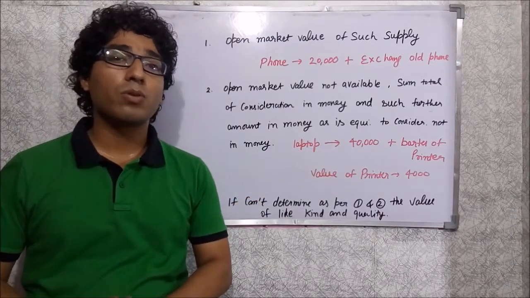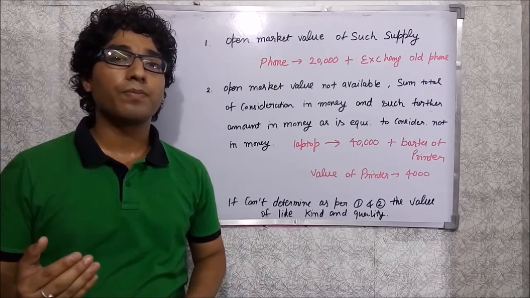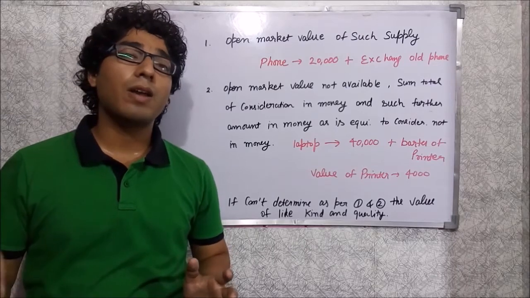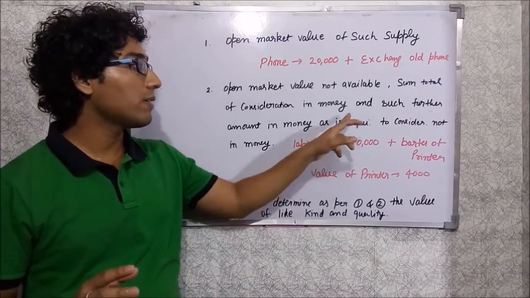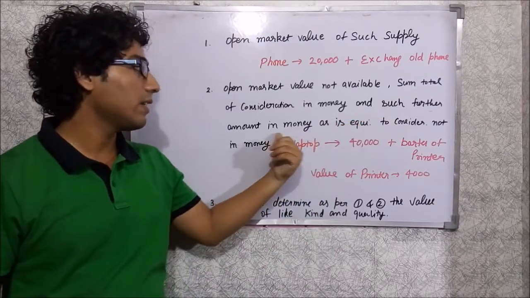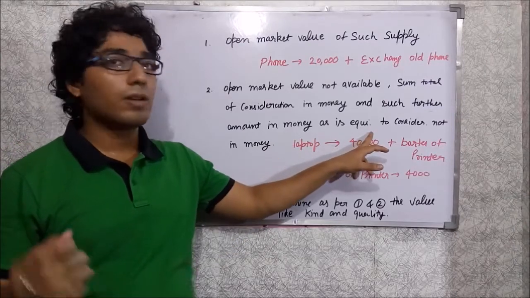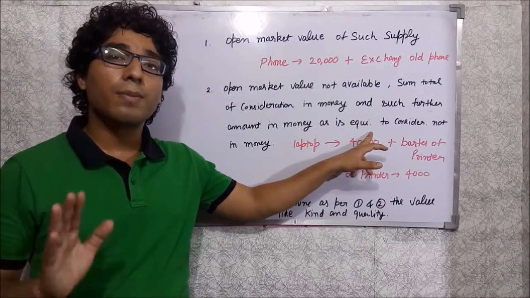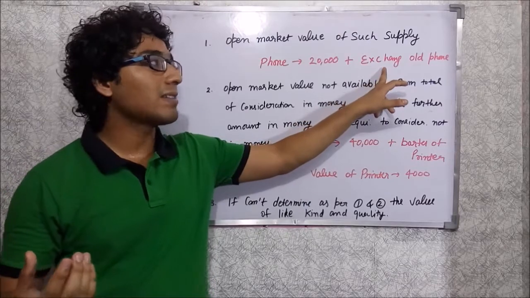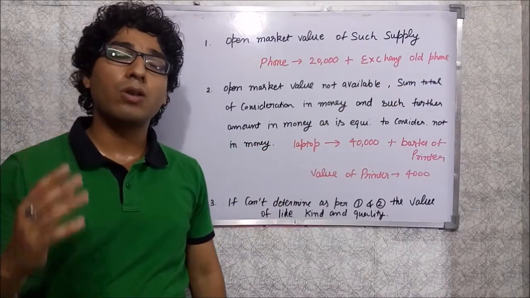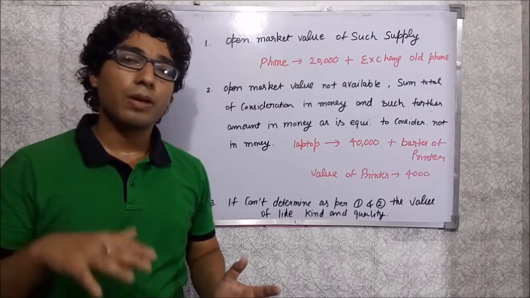So in our case, suppose you got 20,000 rupees plus the old mobile phone. If you don't know the open market value of the mobile phone, then the valuation will be 20,000 rupees plus such further consideration in money as is equivalent to the consideration not in money. So we have to add up the amount which you got in your pocket plus the value of the additional item, the old exchange phone.